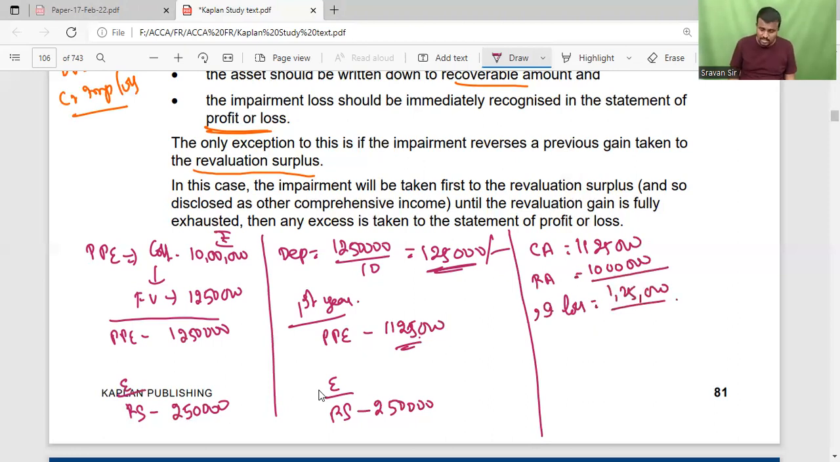Generally, what is the journal entry we discussed? Debit impairment loss, credit asset account, so the asset is shown at 10 lakh. Then second, that impairment loss is transferred to P&L: debit statement of profit and loss, credit impairment loss. But here that impairment loss is not transferred to P&L. We have to transfer that impairment loss to the revaluation surplus. After adjusting the revaluation surplus, if any more impairment loss is required, that will be transferred to P&L.